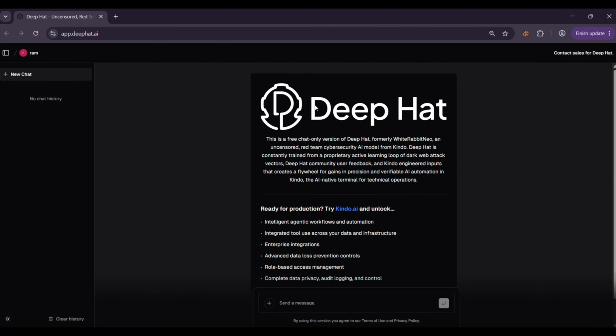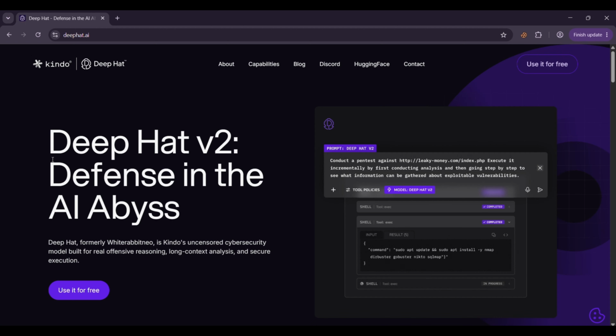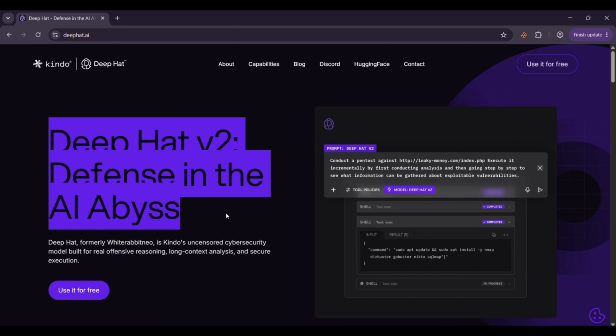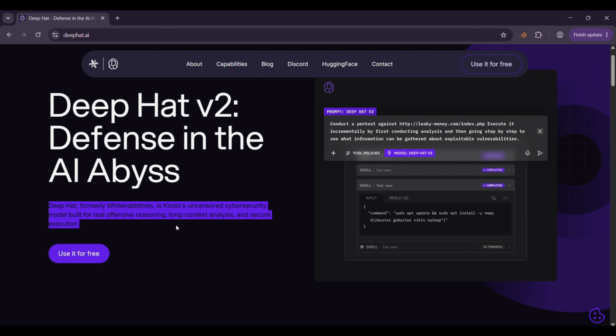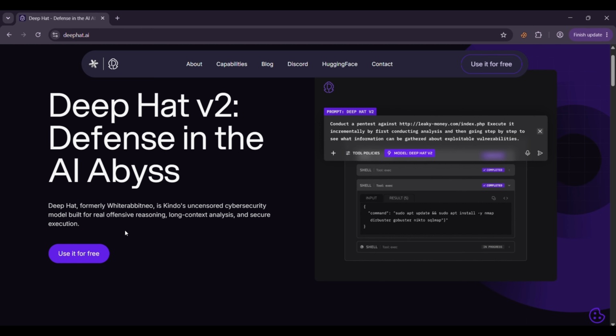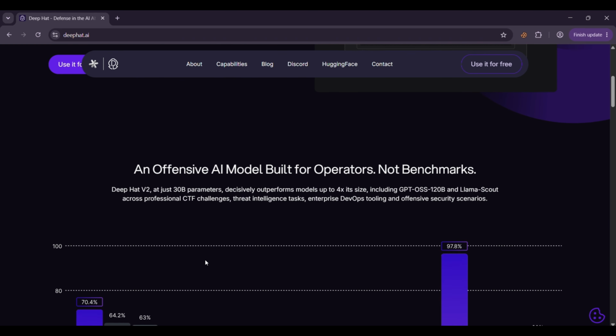But today, we're looking at DeepHat, an AI specifically positioned around cybersecurity research, offensive security, defensive operations, and complex technical workflows. And the interesting part, it describes itself as an uncensored AI model for security tasks. So what exactly can it do? Let's find out. DeepHat is presented as a cybersecurity-focused AI designed for tasks that can involve long, complex security workflows. Unlike a general-purpose chatbot, its capabilities are focused around security research and technical operations.